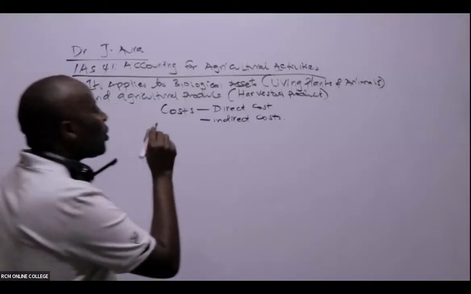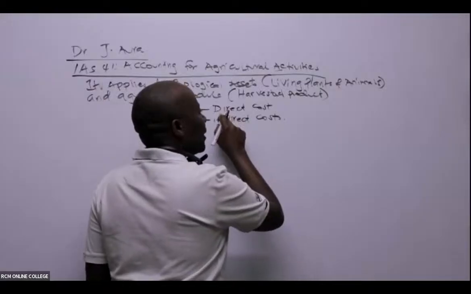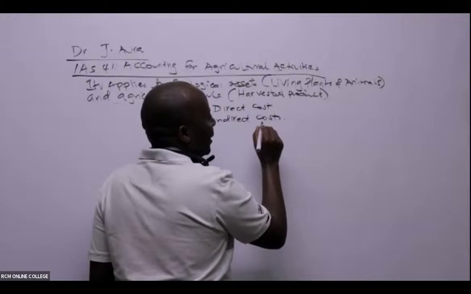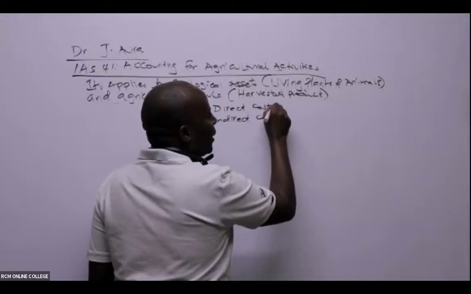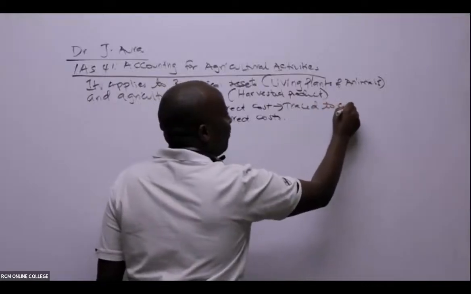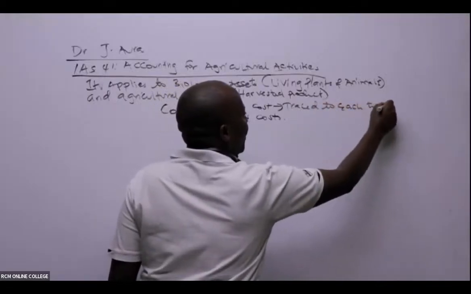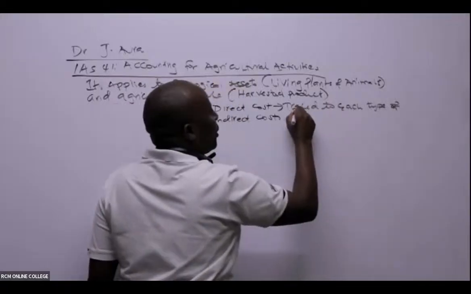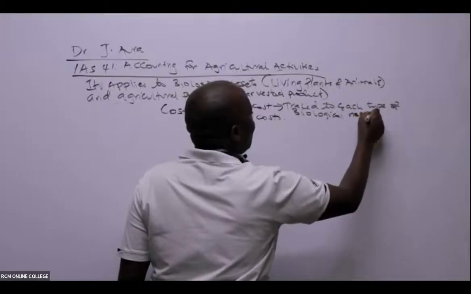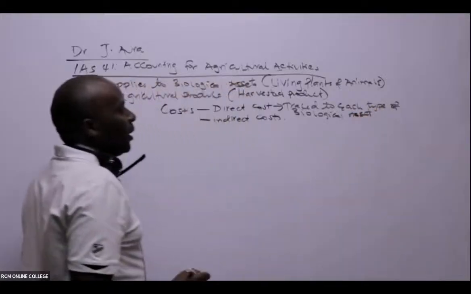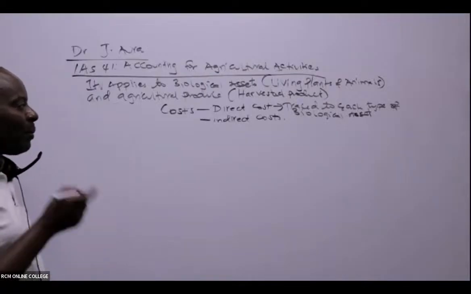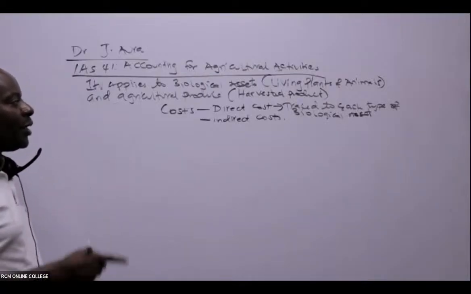These direct costs are, as the name suggests, attributable to each type of biological asset. They can be traced to each type of biological asset. So it is all about traceability. Are we able to trace this cost to a biological asset? If yes, then it's called direct.